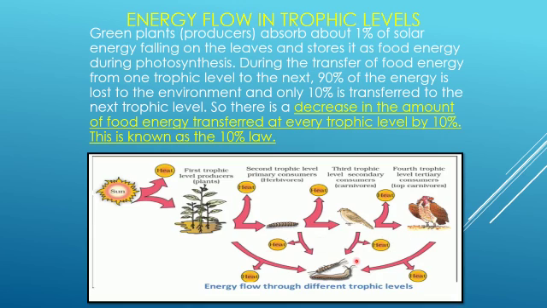Here also, if you observe, some amount of energy at each level is released to the ground, and the decomposers present here decompose the dead and decayed matter, and that is again utilized by the plants. So like this, the energy flows in the trophic levels from one level to another. This law is called the 10% law. Decrease in the amount of food energy transferred at every trophic level by 10% is known as the 10% law.